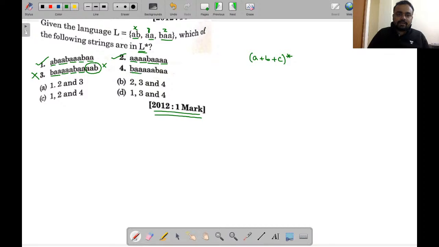Again, B double A also existing, double A also existing, AB existing, double A existing. We can generate this also. The right answer of this question will be 1, 2 and 4. So 1, 2 and 4, C will become the right answer. So 1, 2 and 4, got it.